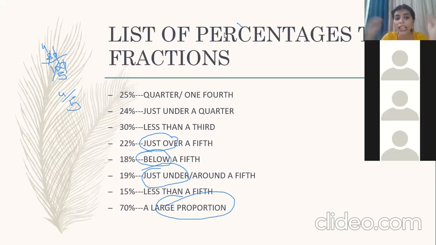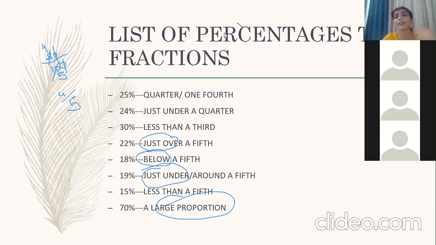So I hope यहाँ तक I am clear कि ये कैसे हो रहा है. And अगर किसी को नहीं समझ आ रहा है कि यार ये 22% just over a fifth कैसे हो गया या फिर ये सब, then leave it. You don't have to worry a lot. आप normal percentages भी mention कर सकते हो. I'm not saying कि normal percentage mention करना गलत है.